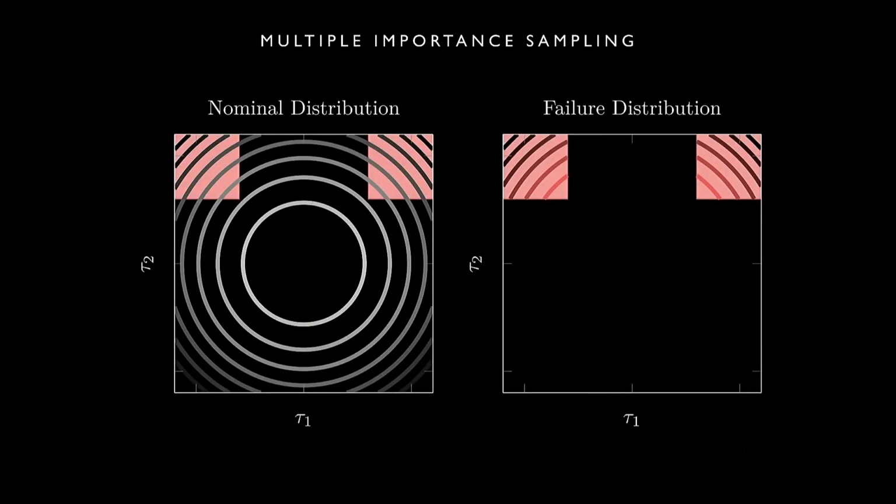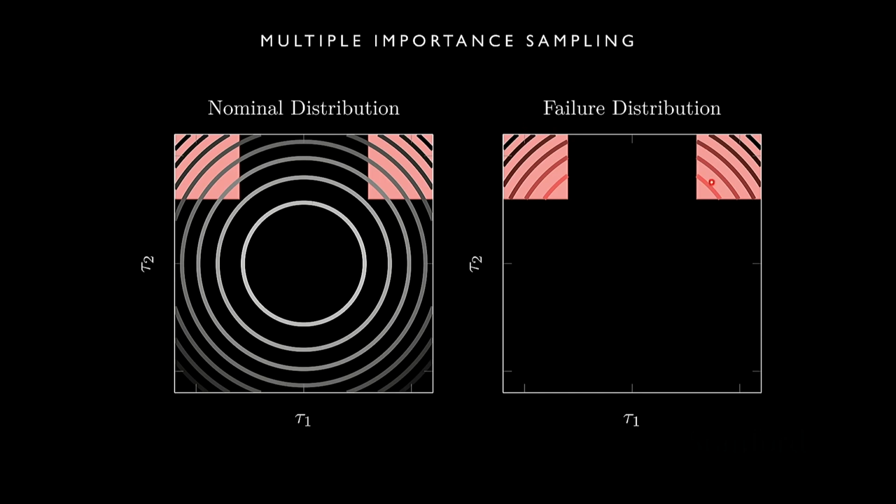Okay, so this was kind of super unintuitive to me at first, so no worries, you have to go back through it a few times. But we'll go back to this 2D problem, and now we have two failure modes, the upper left corner and the upper right corner. We see the nominal trajectory distribution is just this Gaussian distribution centered at the origin. And then the failure distribution is going to be that kind of cutoff.